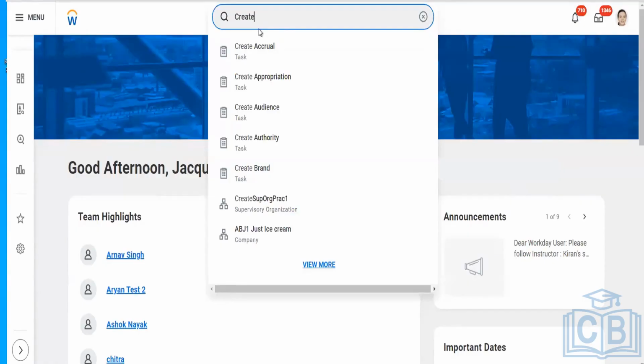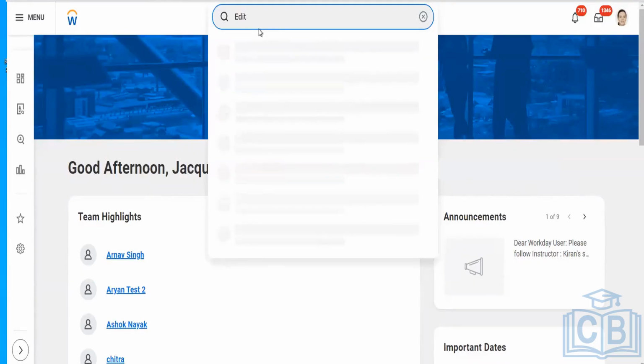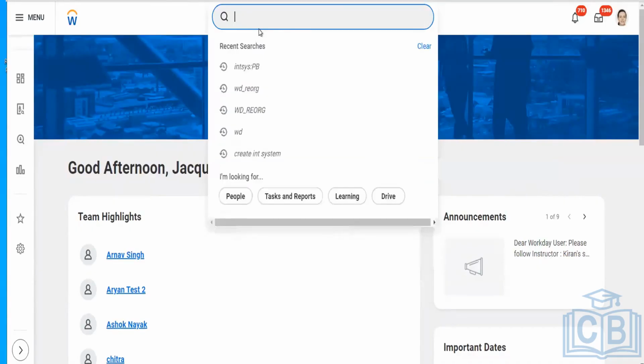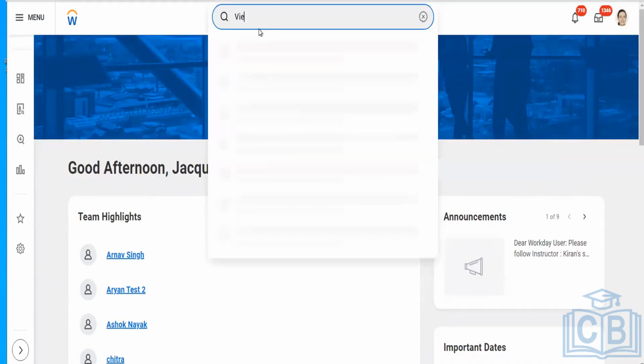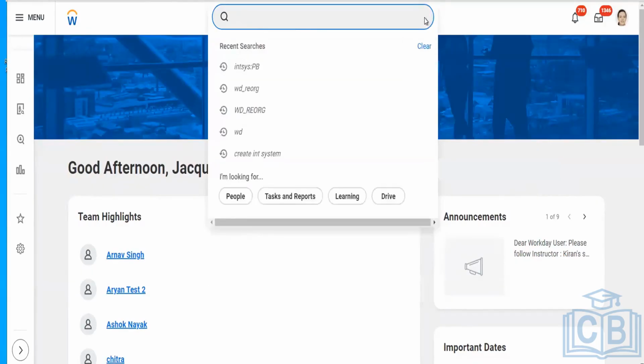In case you want to make any changes in an existing plan, you will use the edit option, like edit salary plan, edit allowance plan. If you only want to view the plan, you can just use the word view. These are the various prefix words that are mainly used.